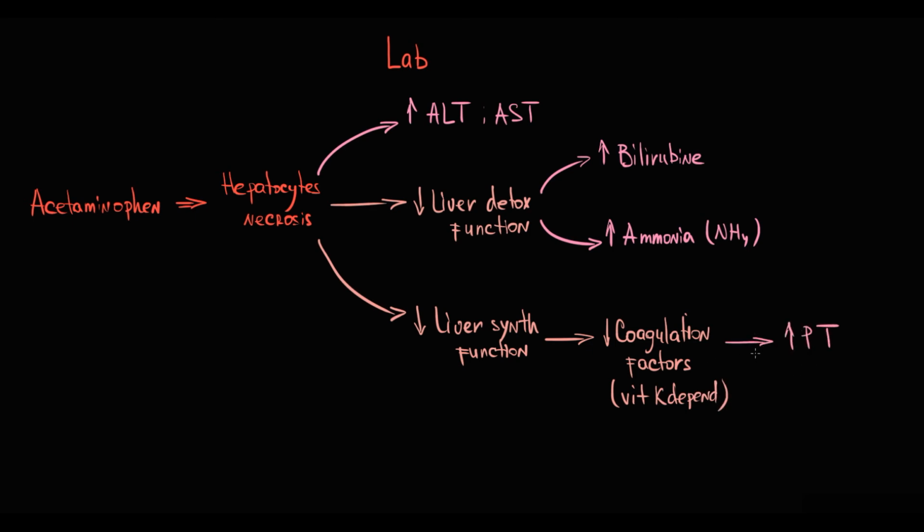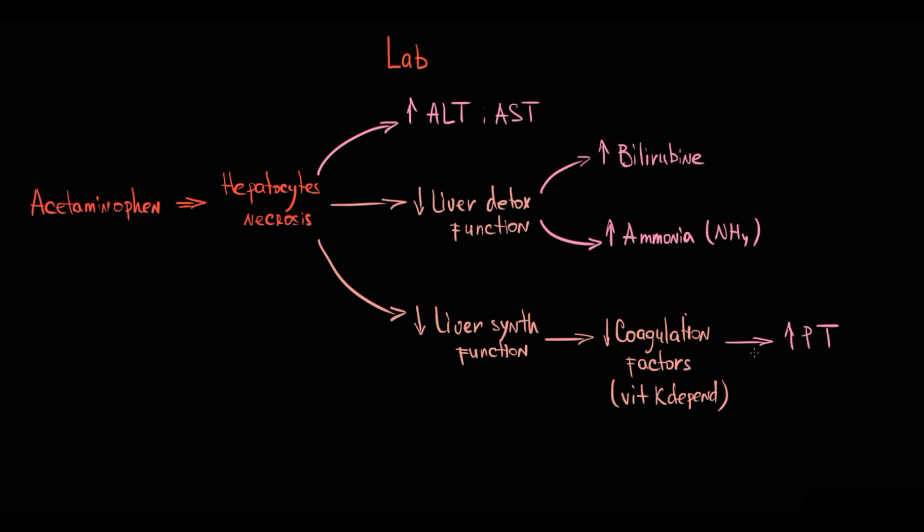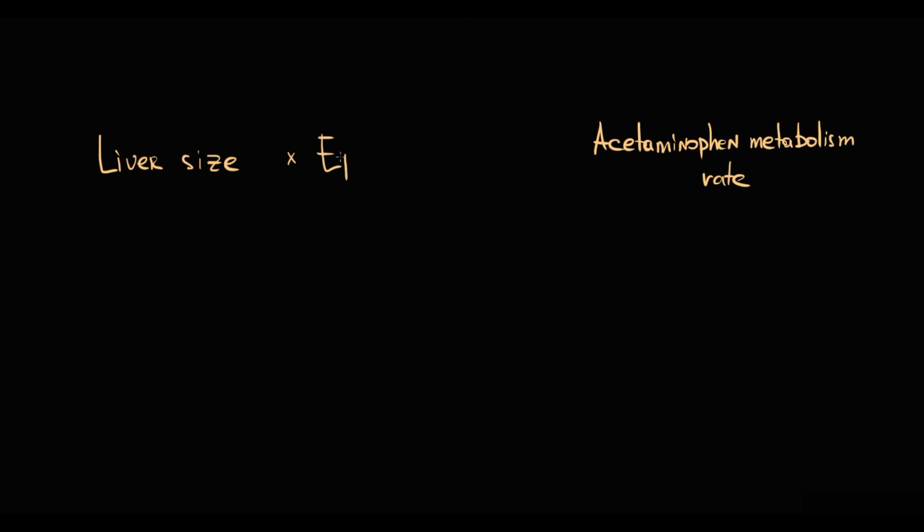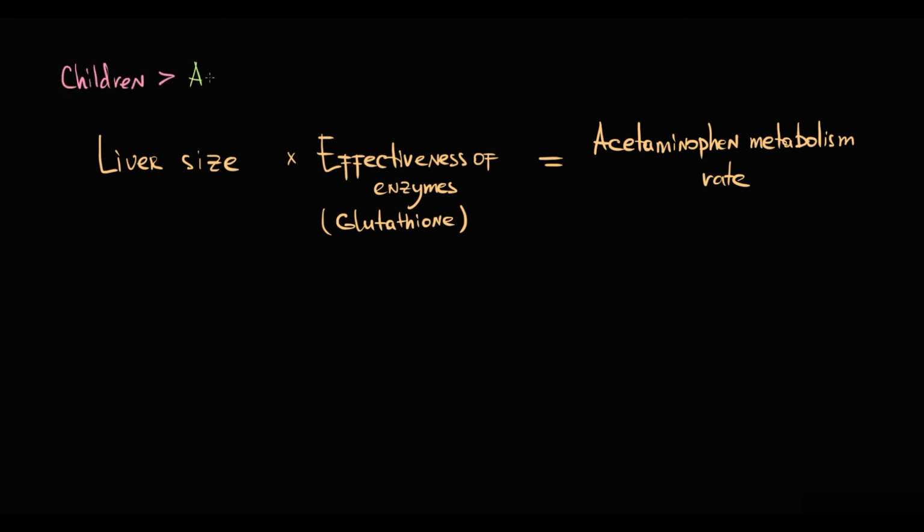And the well-known fact is that children are less sensitive to acute acetaminophen intoxication than adults. The concept here is that the metabolism rate of acetaminophen depends on 2 factors: the size of the liver, and effectiveness of enzymes that metabolize acetaminophen, which is glutathione. Children have much larger liver size compared to their body weight than adults.